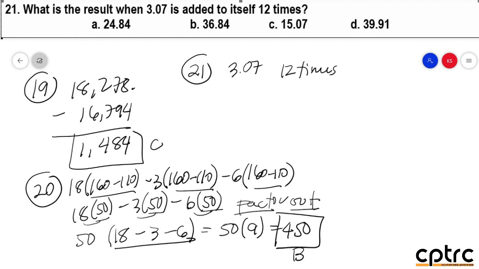For example, 3.07, nag-add ka na? Wala pa. So therefore, hindi pa counted yan. So, the moment you add it to itself, 3.07, o ilang 3.07 na yung i-add mo, dalawa na. But ilang beses ka pa nag-add? Once pa. So in this case, once ka pa nag-add, pero ang 3.07, dalawa na. So whatever the result dito, add na naman.